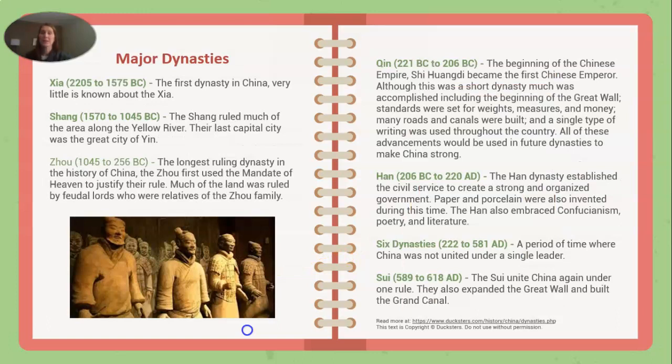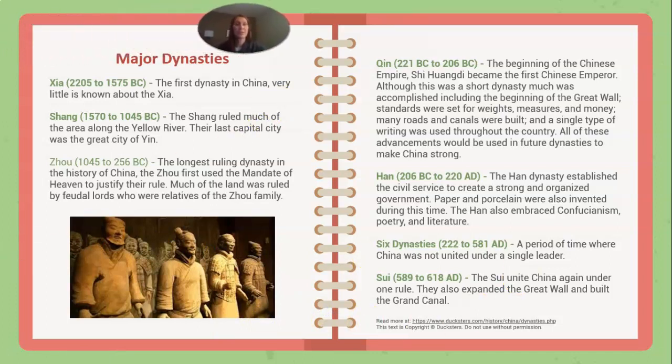Major dynasties. So we've got the Xia dynasty, the first dynasty in China. Very little is known. The Shang dynasty, which is what we're going to learn a lot about today. The Shang ruled much of the area along the Yellow River. Their last capital city was the great city of Yin. Zhou was the longest ruling dynasty in the history of China. It first used the mandate of heaven to justify their rule, and much of the land was ruled by feudal lords who were relatives.